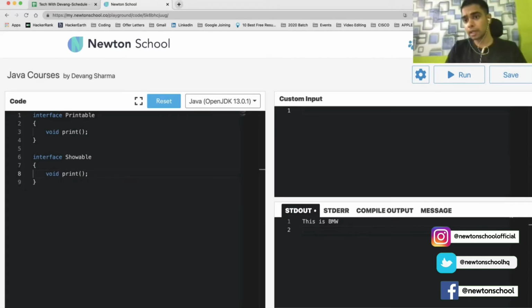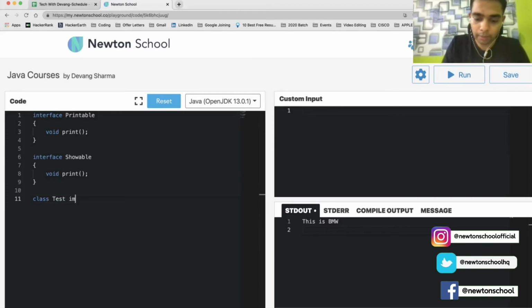Remember, if these were classes, there would be ambiguity. Are we talking about this print or are we talking about this print? And that is what actually causes the diamond problem. But in the case of interfaces, let's see what has actually changed and why there is no problem, or why there is no ambiguity. So what I do is I create a class Test.